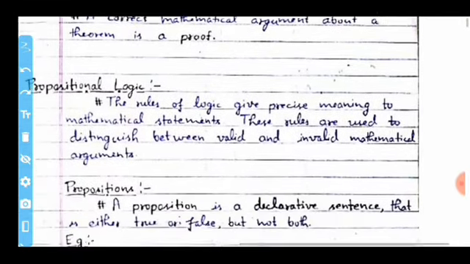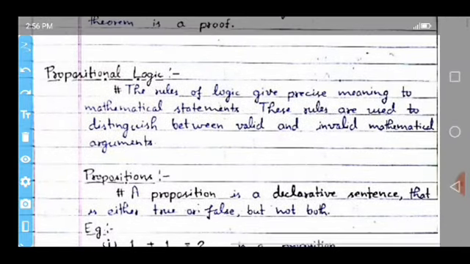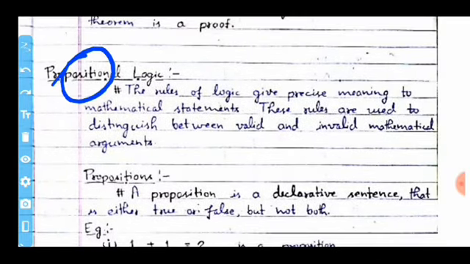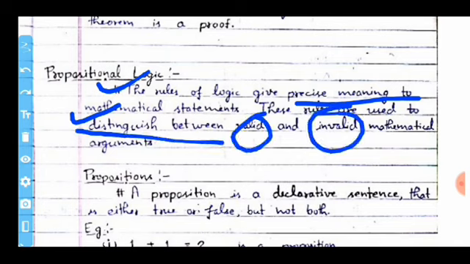Our propositional logic. The propositional logic is divided into two parts. First one is your proposition, and second one is your logic. So, logic gives precise meaning to mathematical statements. These rules are used to distinguish between valid and invalid mathematical arguments.